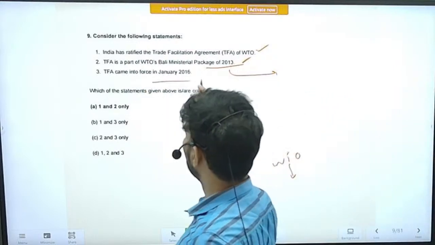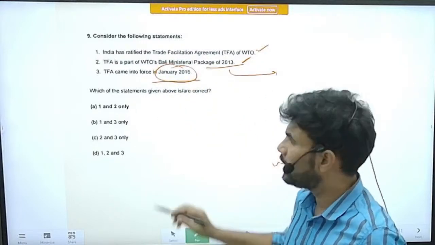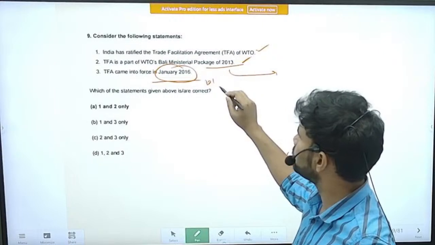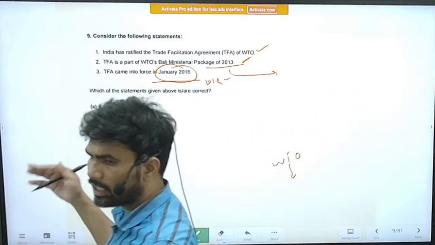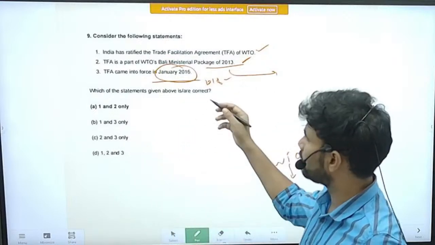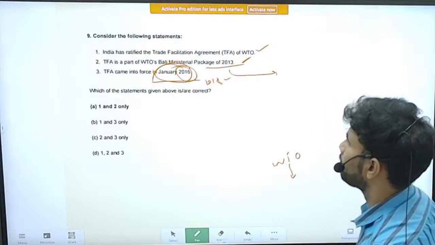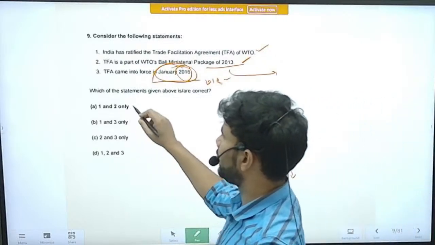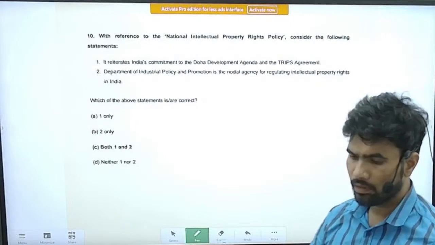TFA came into force in January 2016. I think factually this date is incorrect. I think it came into force around 2018, but kindly recheck the year once again. It is certainly not January 2016. Right. Correct option is option A. Statements 1 and 2 are correct. Next question.